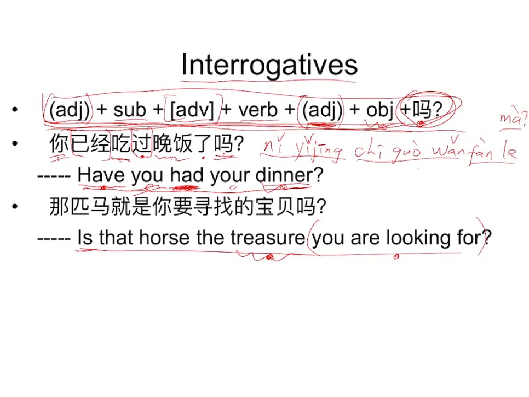So which one is the subject? That horse, right? So that horse is the subject: 那匹马. This is the verb, right? Verb is here.